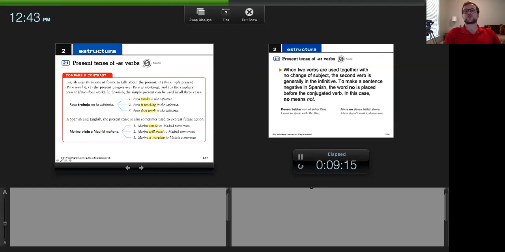Okay, now English uses three sets of forms to talk about the present. We have the simple present. Okay, por ejemplo, tú estudias, you study. Or Paco works. The present progressive, Paco is working, or Paco está trabajando, right? There is a present progressive in English and Spanish. It's not used as often as we use it in English, right? And then we have the emphatic present. Paco does work. Paco sí trabaja.